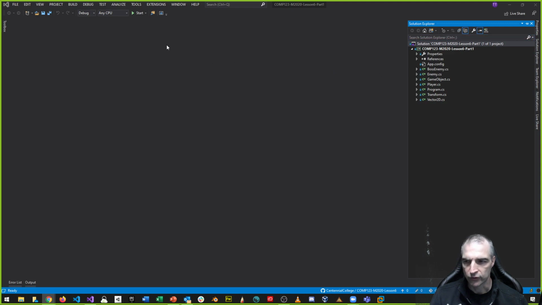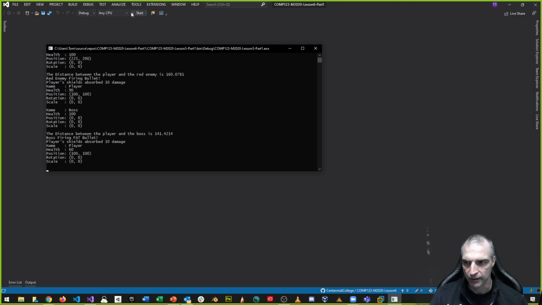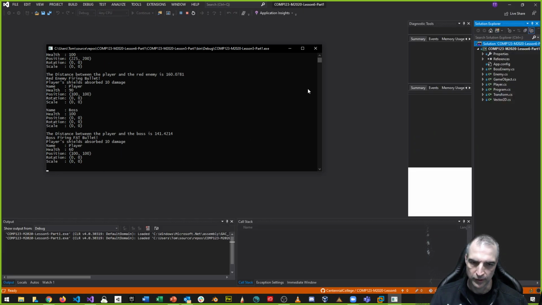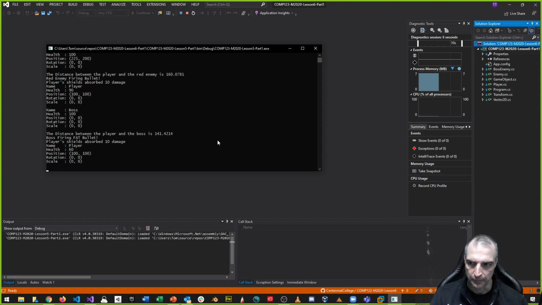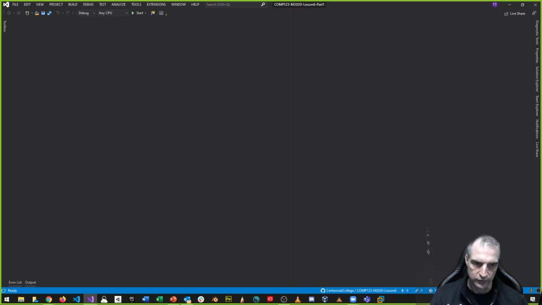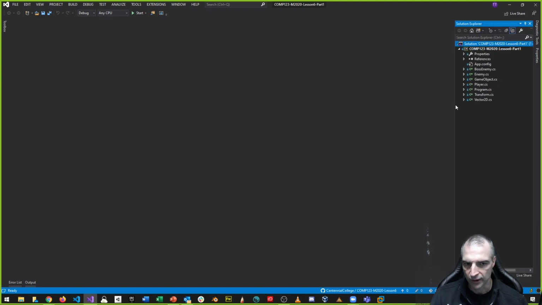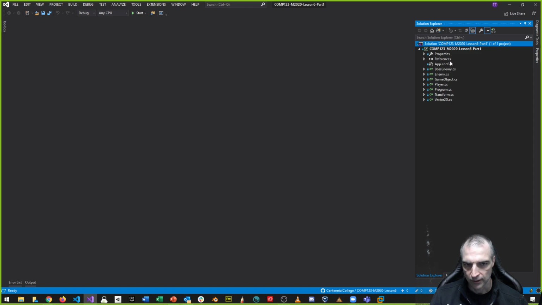The next thing, of course, to do is run it to make sure that it all works. So once you've done your renaming and copying and whatever, you can see we're still all good to go. Fat bullet, the boss, and whatever, right? So this is our example that we've been using for the last couple weeks. And again, I've brought this to you guys because I wanted to make it a little bit more complex, and we do have several classes that are in different files, so I wanted to get you guys used to this kind of structure.